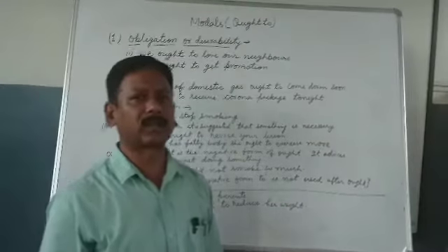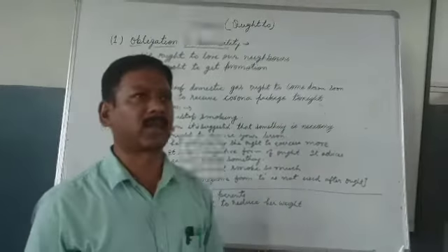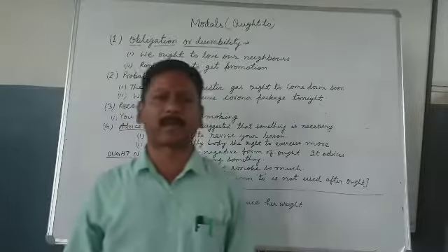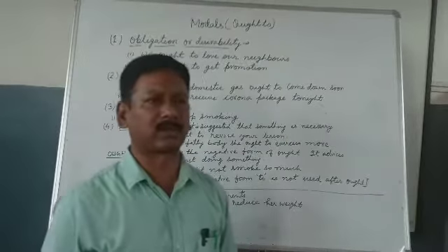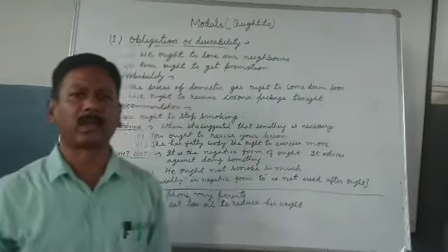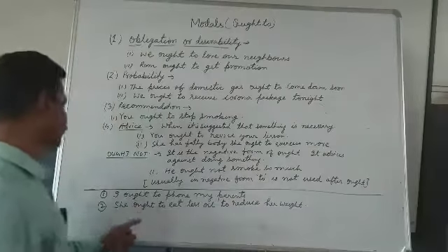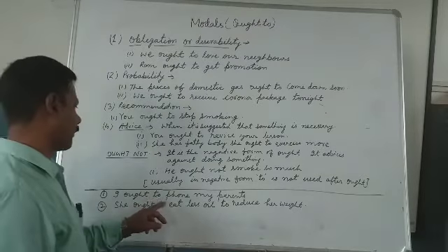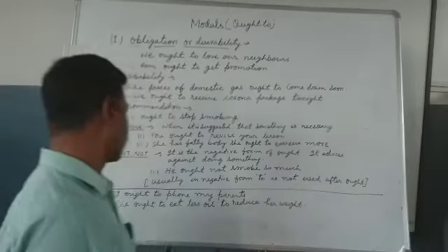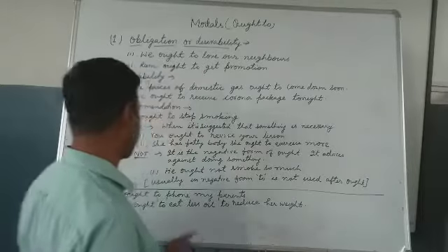Now the second thing is that ought to is mainly used in the present form. In the case of ought to, sometimes it acts as a semi-modal. That means sometimes it acts as the main verb and sometimes as a modal verb. You can better understand through this example. I ought to phone my parents. Here ought acts as a main verb. And see, ought to eat less oil to reduce weight. That means here you are in the modal form. The main verb is eat.